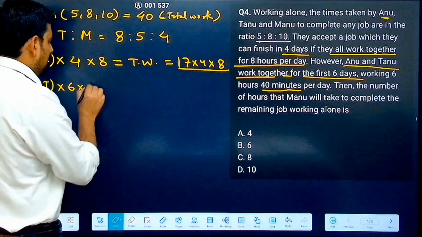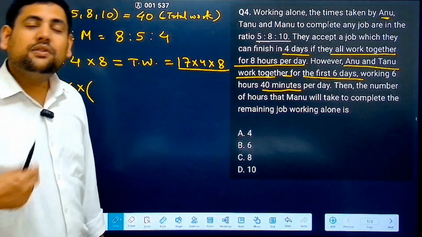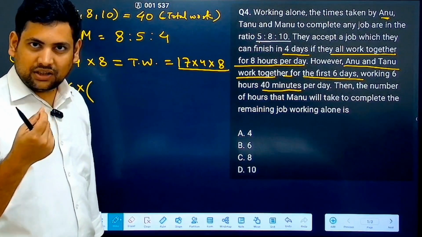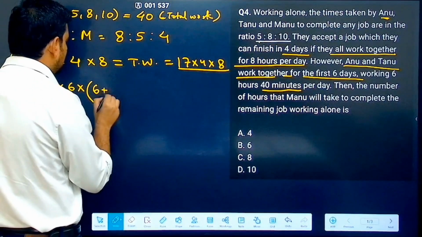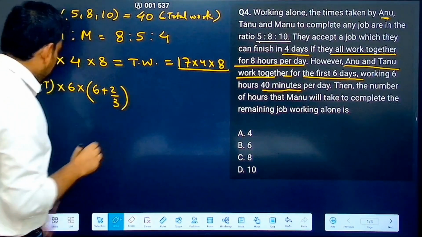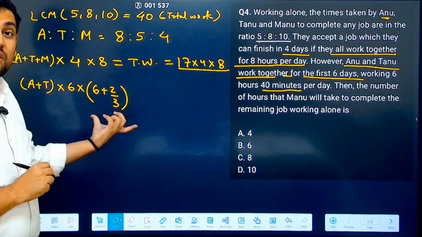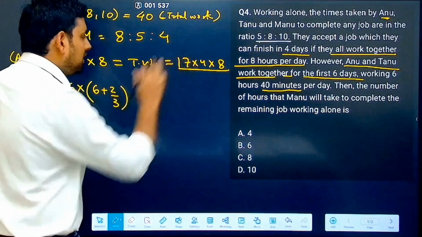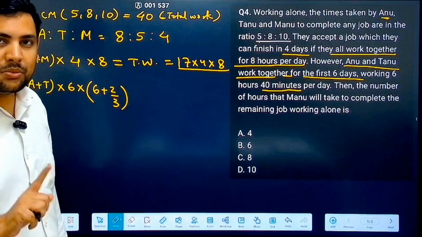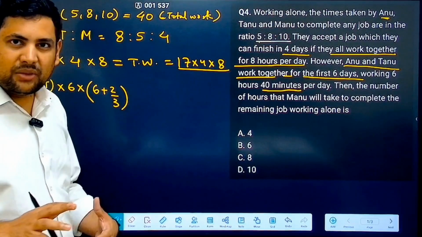That means what? In hours, if I want to write this, 40 minutes is what? 40 by 60 hour, correct? That is 2 by 3. So what you get here is 6 plus 2 by 3. This is the number of days, this is the number of hours per day. Now if you multiply this, it won't get to total work, correct? This won't be equal to total work. Now some work will be remaining, correct?